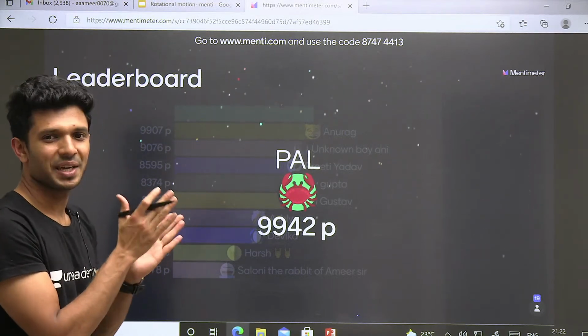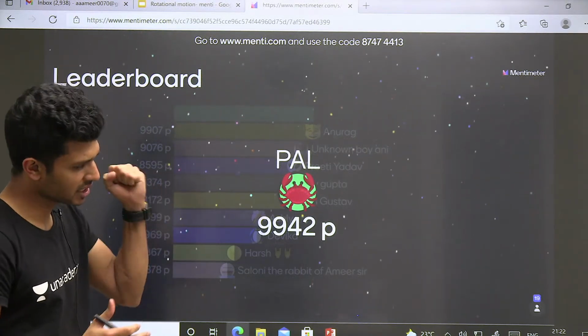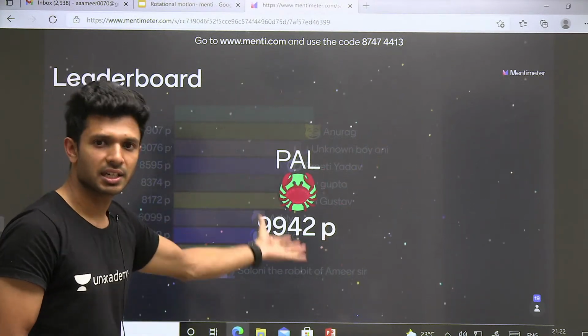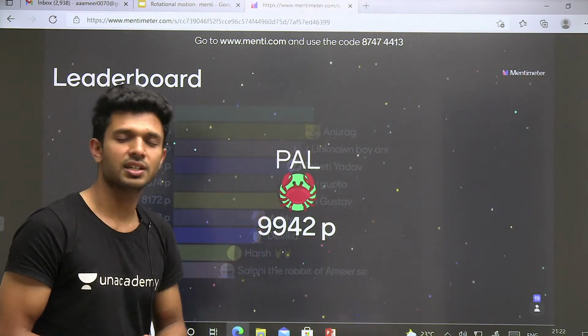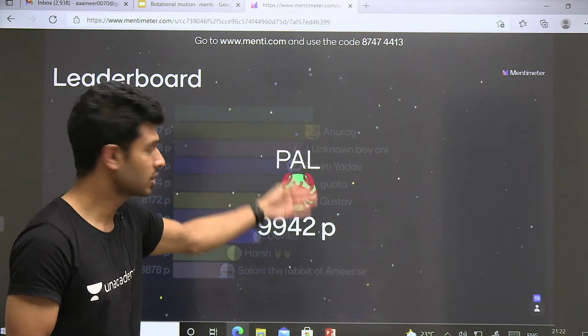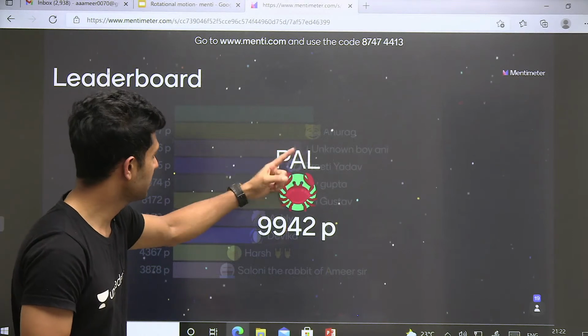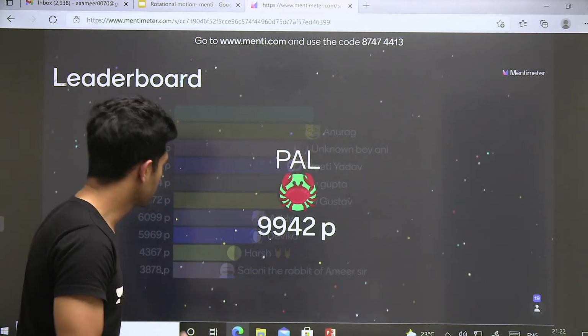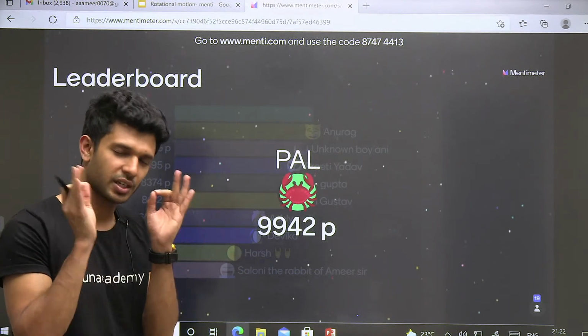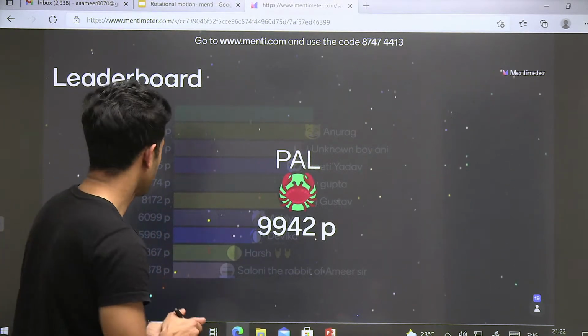Very good, Pal. Amazing. Right? After constant hard work. I know that she was somewhere in the middle or at the top. She was giving continuous hard work, and she is on the top. And everyone here who is on the leaderboard, Anurag, very good. Annie, Preeti, Gupta, Gustav, Ashley, Devega, Harsh, Saloni. Great. Amazing. Super beautiful. I'm so proud of everyone.